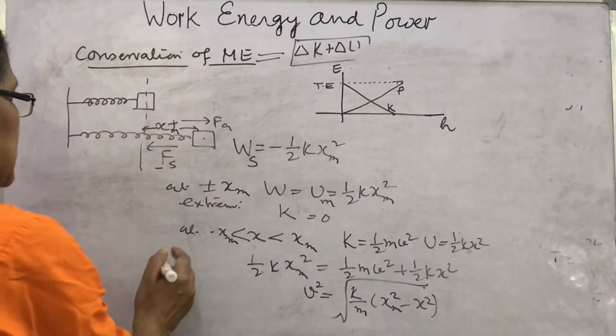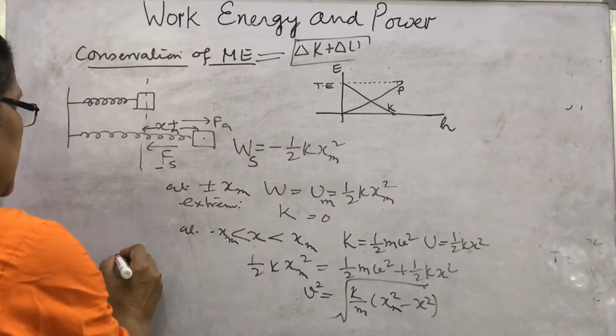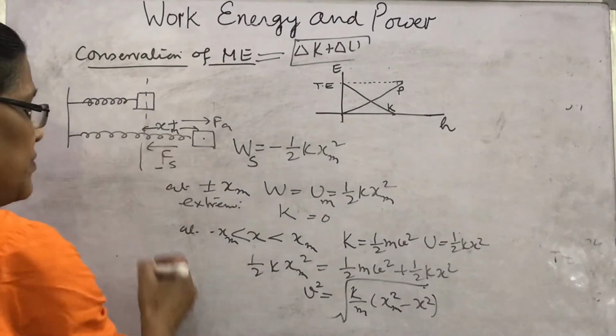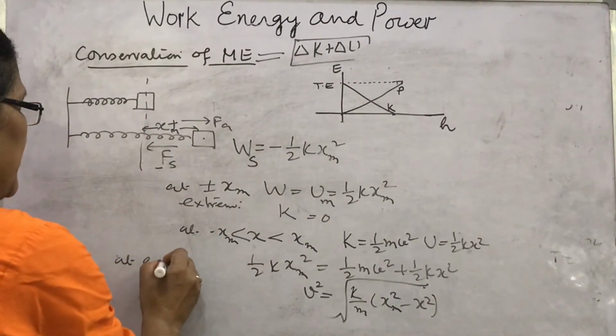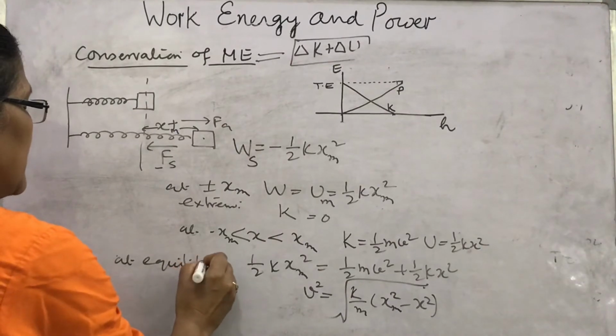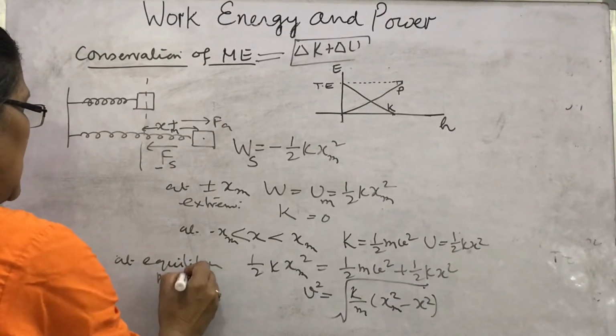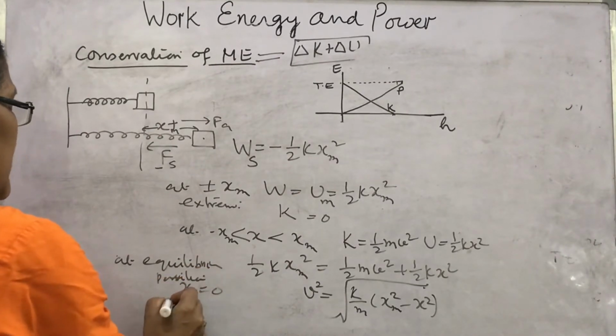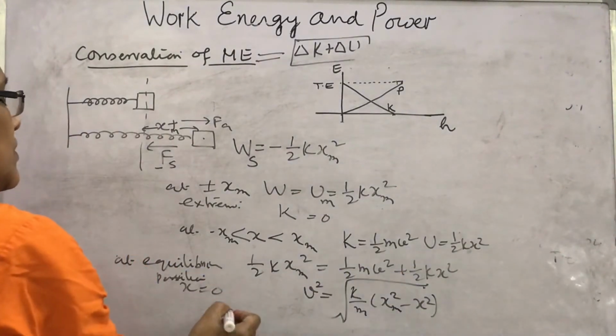What will be the maximum velocity? Velocity will be maximum at the equilibrium position. So at the equilibrium position, what will you write here? At the equilibrium position x will be 0. Then put x as 0 here. What will you get?